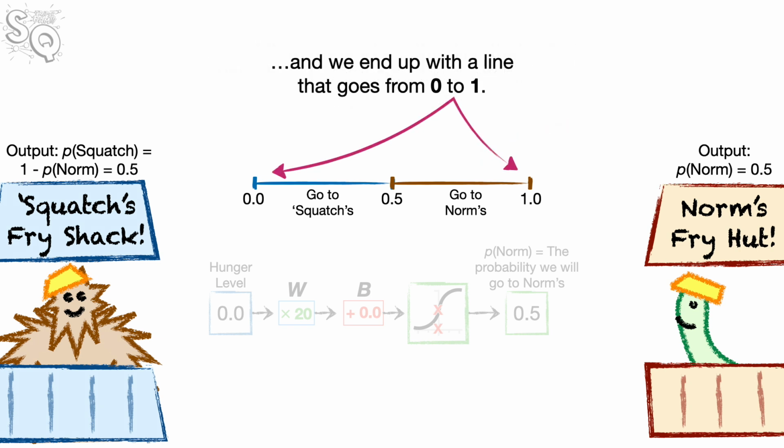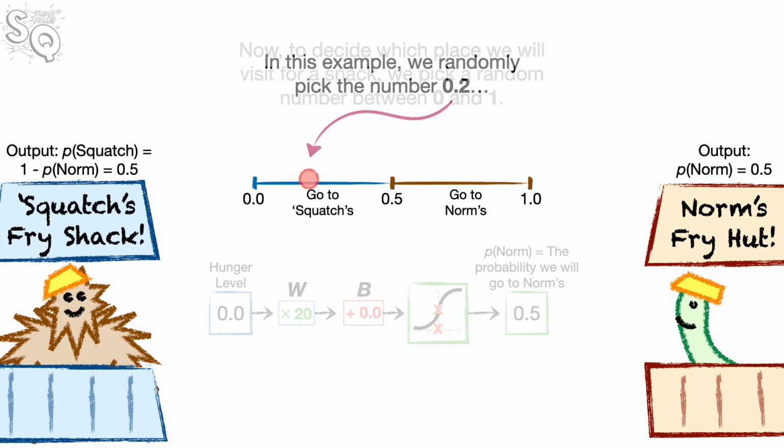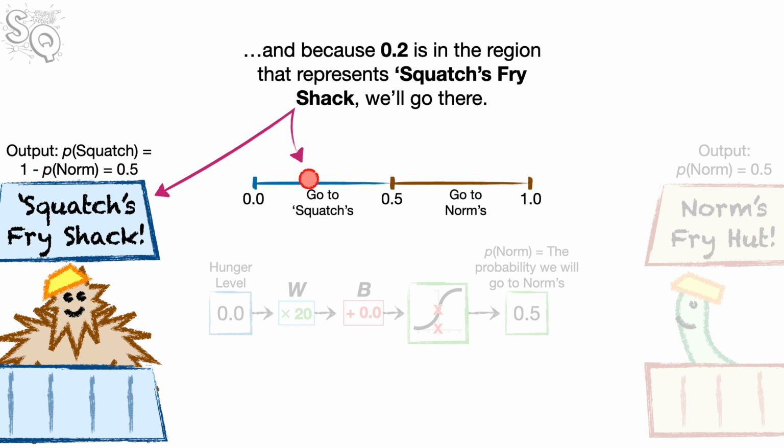And we end up with a line that goes from 0 to 1. Now, to decide which place we will visit for a snack, we pick a random number between 0 and 1. In this example, we randomly pick the number 0.2. And because 0.2 is in the region that represents Squatch's Fry Shack, we'll go there.